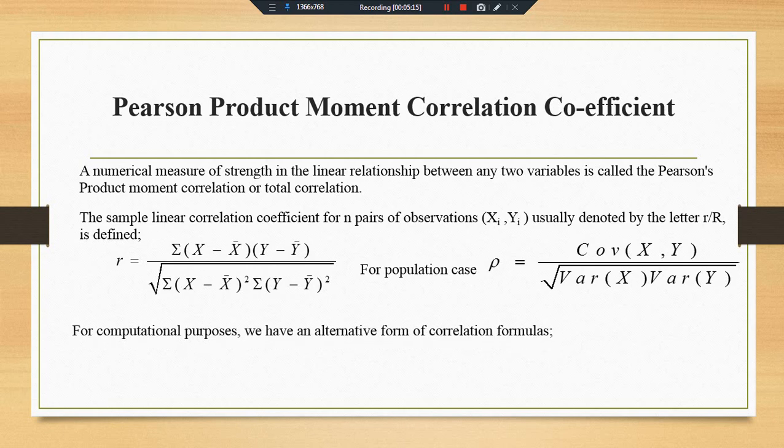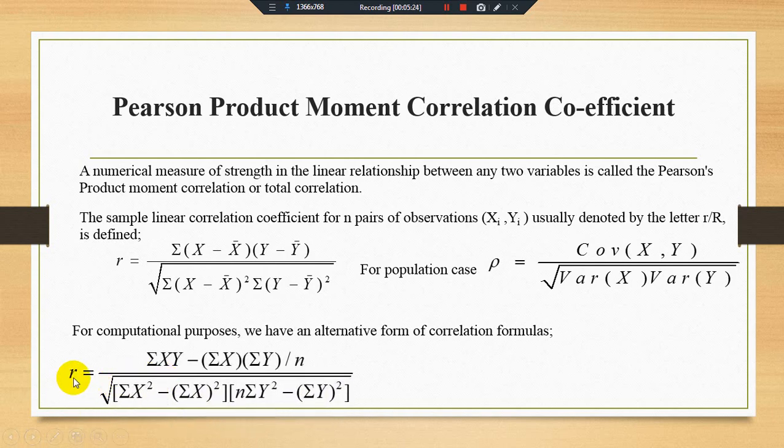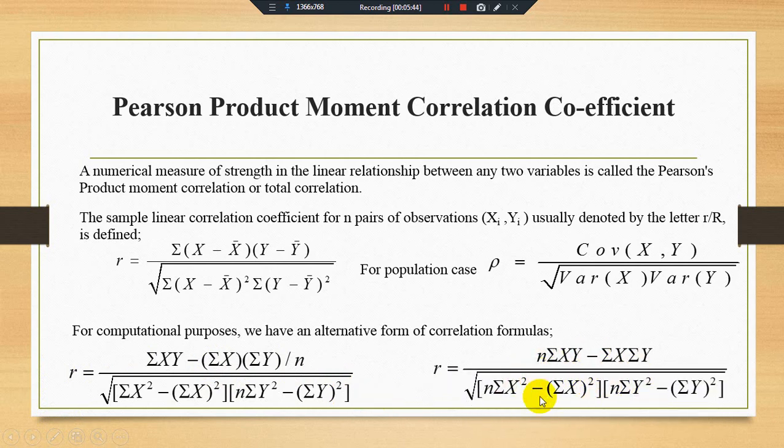There are some alternative formulas for the computation of correlation. r is equal to the summation of xy minus summation x times summation y divided by n, divided by the square root of summation x square minus summation x whole square over n, times summation y square minus summation y whole square over n. This simplified formula is mostly used in different cases, because here we have direct summation values for computational purposes.